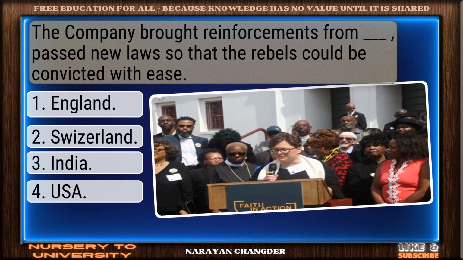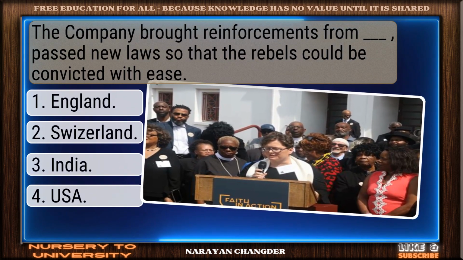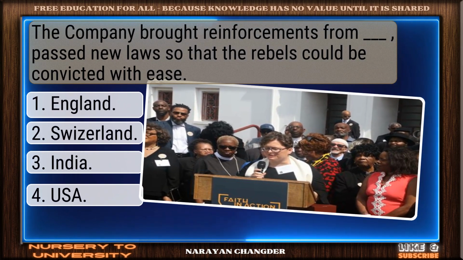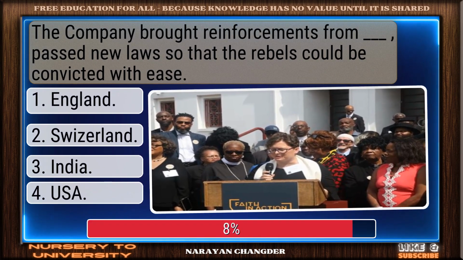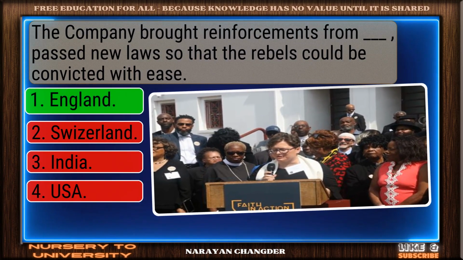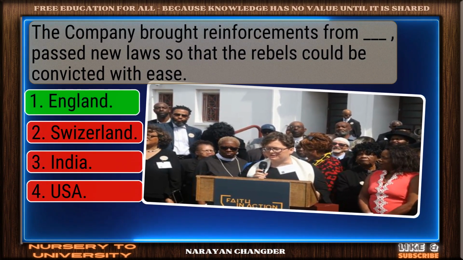Question number 20. The company brought reinforcements from abroad and passed new laws so that the rebels could be convicted with ease. Well reasoned. England is the correct choice.